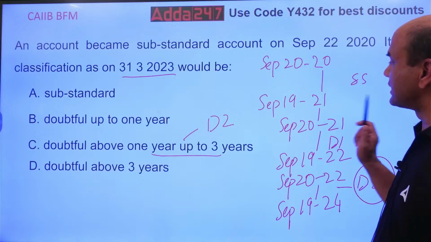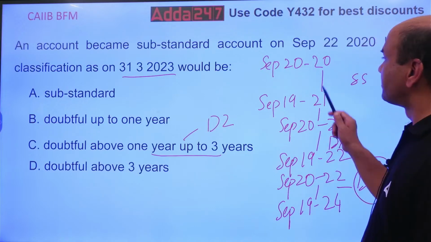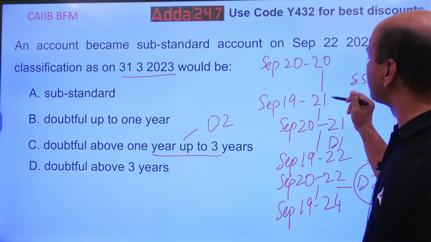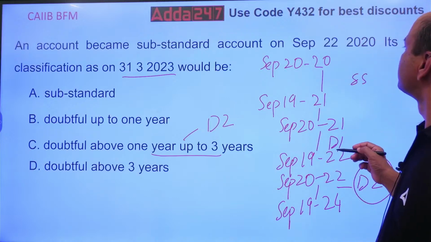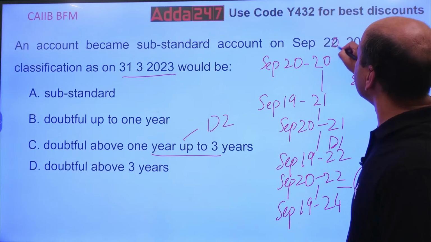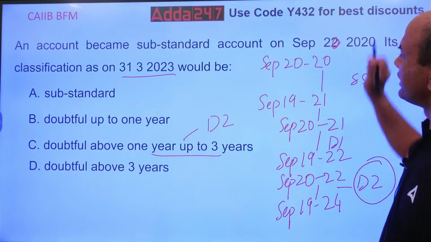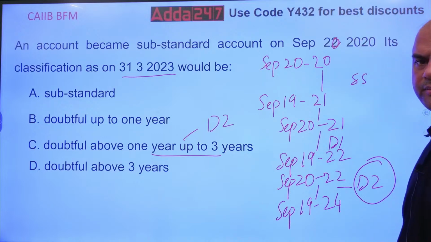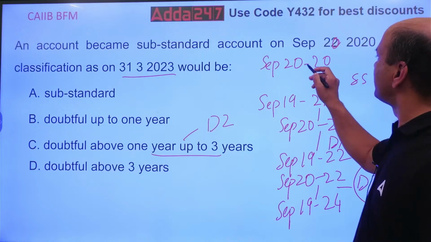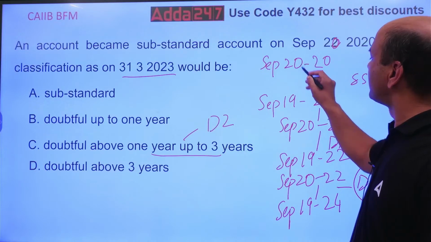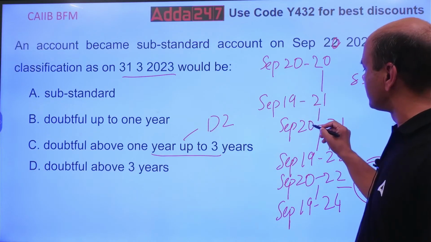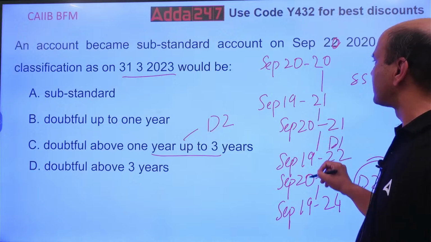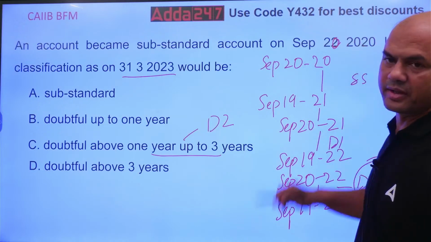You will get this in the exam also. Oh my God, I made a mistake. Let's make this 20 only here.